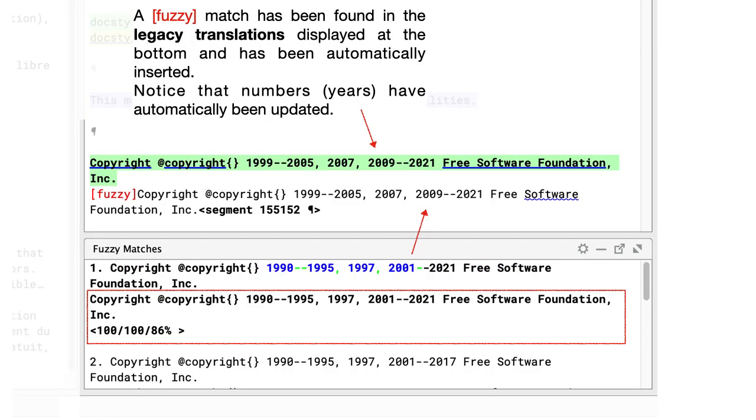Such legacy translations are what we call translation memories. OmegaT has inserted this one automatically because I told it to do so, and for my security it comes with the predefined fuzzy prefix that I will have to remove to validate the translation.